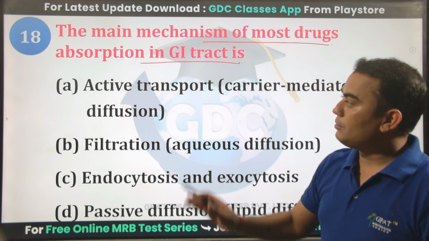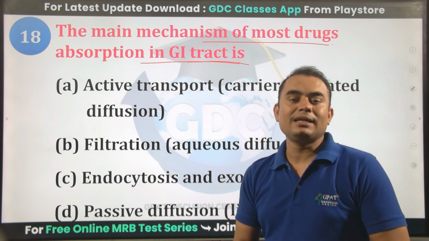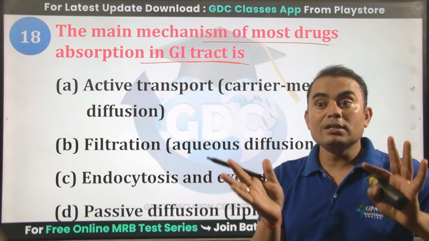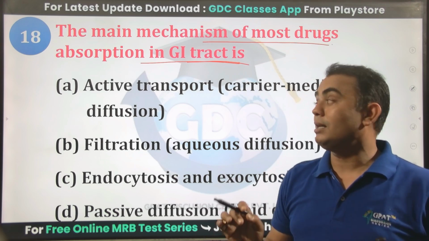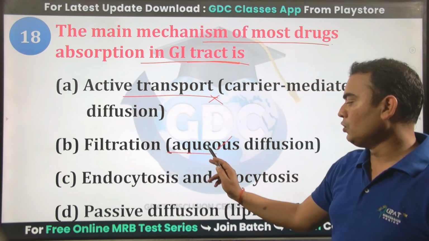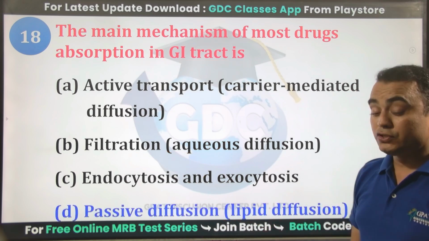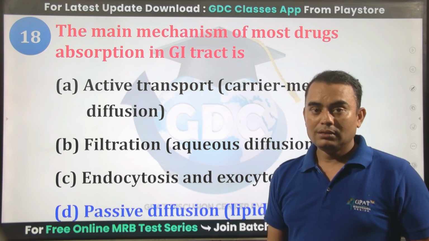The main mechanism of most drug absorption in the GI tract. In the GI tract, the maximum drug absorption is carried out by the passive diffusion method, because the lipophilic drug can easily cross through the GIT cell membrane. So active transport, no. Filtration, no. Endocytosis, no. Yes, the correct answer is passive diffusion, or through lipid solubility, because